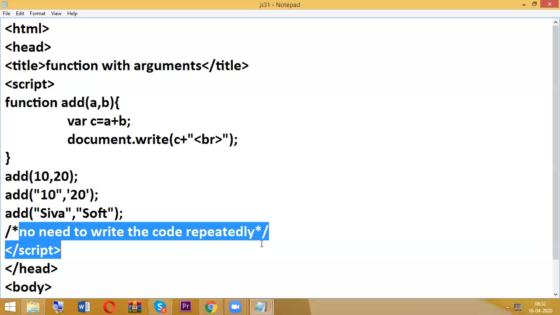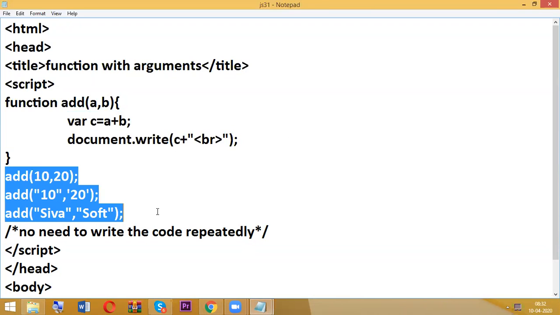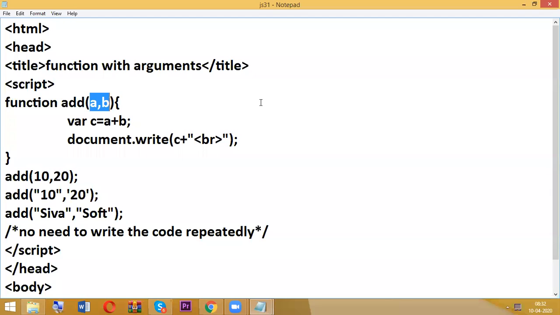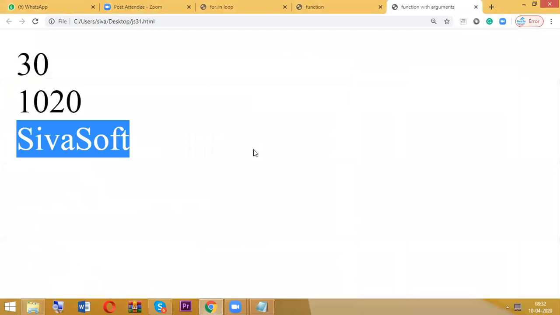Okay, no need to write the code repeatedly. So I wrote only this addition functionality only once. But how many times did I execute it here? Totally 3 times. And this is the way we can work with what? Arguments. So now one more example based on these arguments.